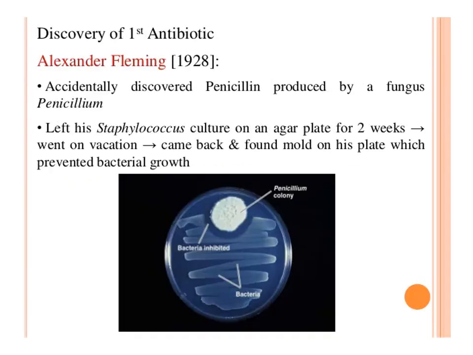The next important discovery in the field of medicinal science is the antibiotic. Alexander Fleming is the important scientist in the field of microbiology. He accidentally discovered penicillin produced by the fungus penicillium. How he discovered this penicillin is an interesting story. While working in the lab with staphylococcus culture on an agar plate, he went on vacation and came back after 2 weeks, and he found the growth of some mold on the staphylococcus agar plates, and he noticed the mold growth prevented the staphylococcus bacterial growth. So this is the incident that led to the invention of the first antibiotic.